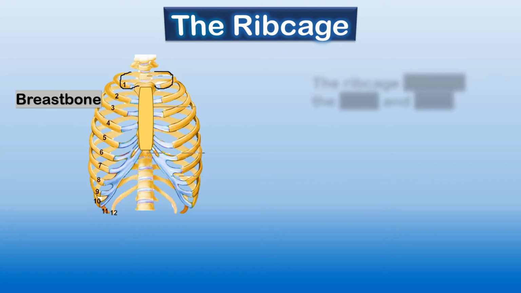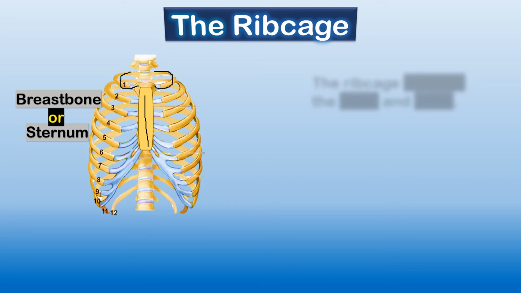What is the sternum, children? This is the sternum. Can you see here? This is the sternum, which is also known as the breastbone. So, 11 pairs of ribs are attached to this sternum and backbone. This much is clear.